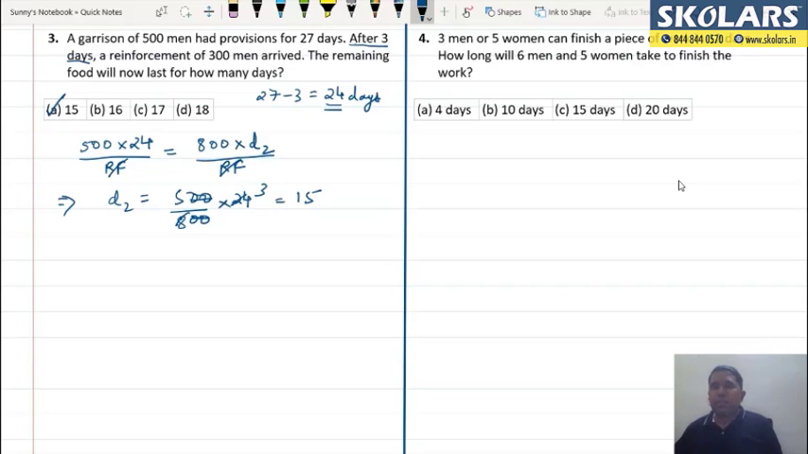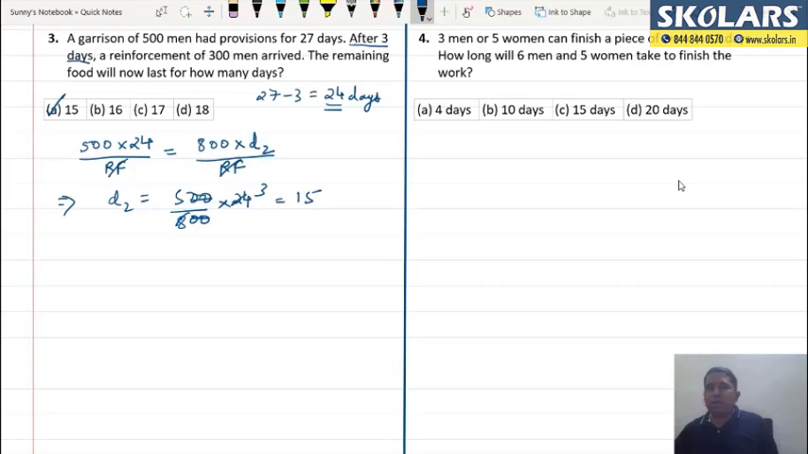And lastly, let us see the questions that are again related to the chain rule, but they come as disguised questions and mixed questions on men and women. So you can see the fourth one. You have 3 men or 5 women can finish a piece of work in 12 days. How long will 6 men and 5 women take to finish the work?